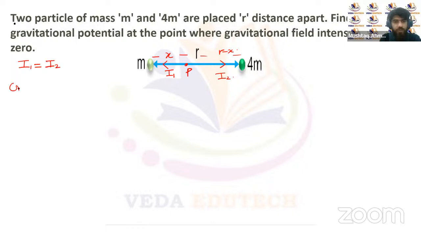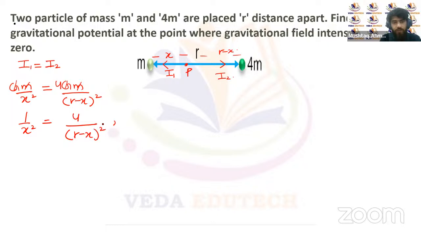Therefore, I1 will be Gm upon x square, and I2 will be equal to Gm upon r minus x whole square. Here the mass of this particle is 4m, so we'll multiply by a factor of 4. Now Gm and Gm will get cancelled. We'll be left with 1 upon x square equal to 4 upon r minus x whole square. So r minus x whole square upon x square is equal to 4.